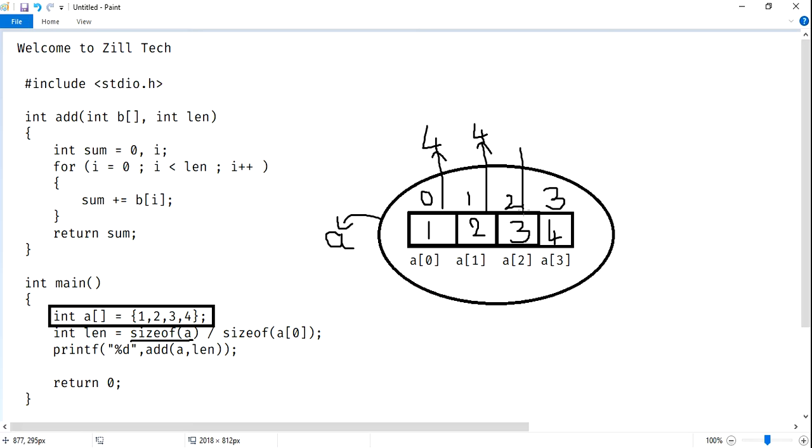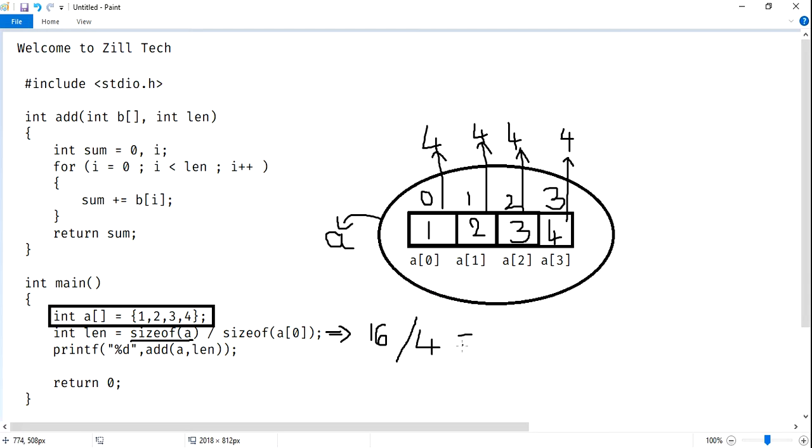And same way, this one is also 4. Same way, this one is also memory 4. Complete: 4, 4, 4, 8, 12, 16. Now A is 16. In this step here, it is 16. Size of A is 16. Now by now A of 0, I am returning size of A of 0, which is 4.